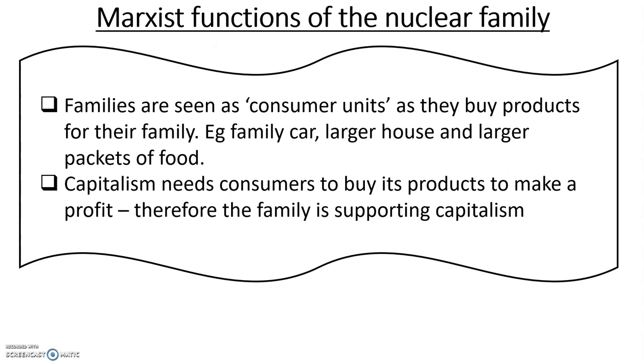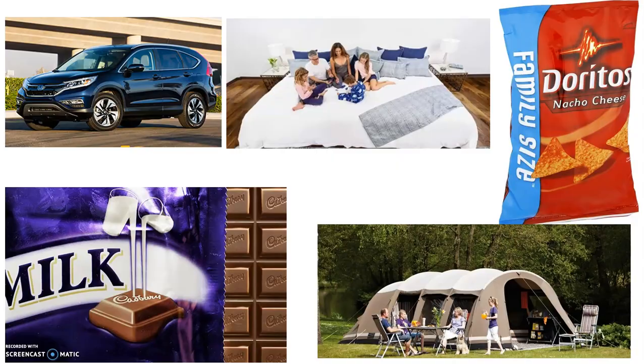So, first one then. Families are seen as consumer units. Basically, what it means is families go out and buy stuff. If you live with lots of people in your family, you have to buy more stuff. So a family-sized car, a larger house, bigger packets of food. So capitalism needs people to buy products, so therefore the family is helping capitalism. So again, you've got some examples there.